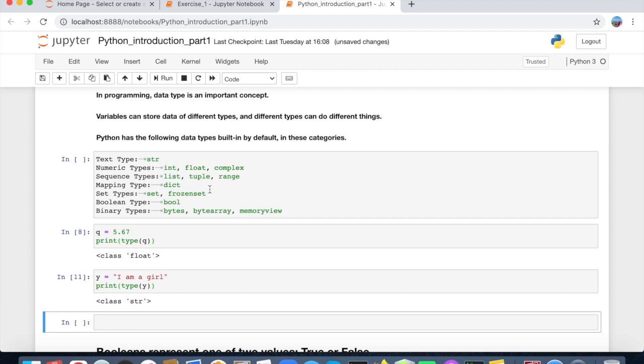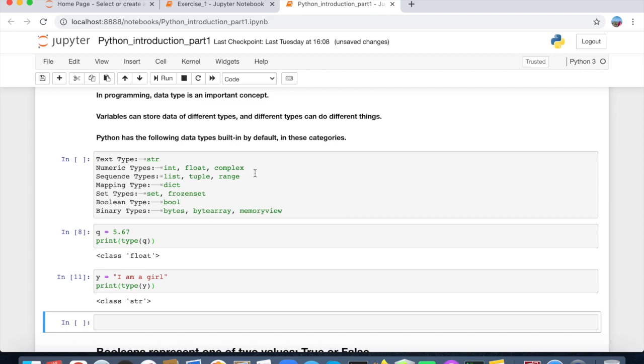So it's pretty simple and it's also very nice to know about those things. And after that, here mapping type is dictionary, set types are set and frozenset, Boolean type is bool, binary types are bytes, bytearray, memoryview.